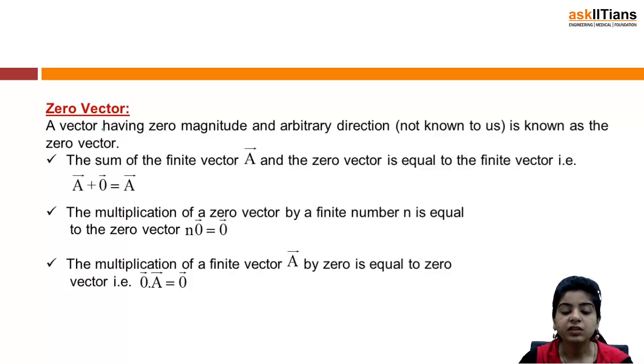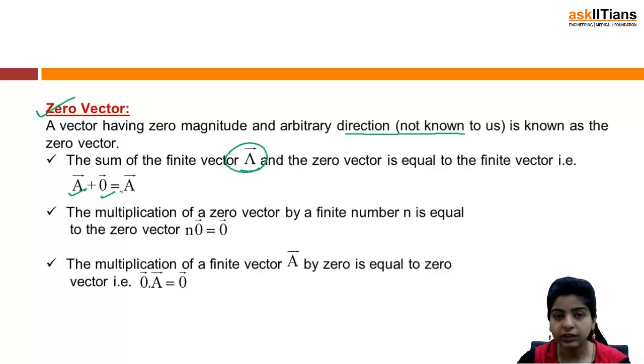Next we have a zero vector. A vector having zero magnitude and arbitrary direction. Arbitrary direction means the direction is not specified, that is, unknown to us. So a vector having zero magnitude and arbitrary direction is known as a zero vector. The sum of a finite vector A, suppose I have a vector A and I have a zero vector, if I add them up, the sum is again the same vector A. That is quite obvious in fact.